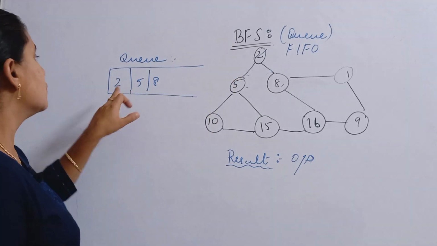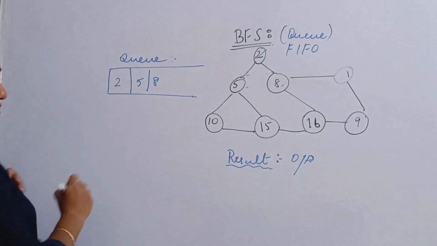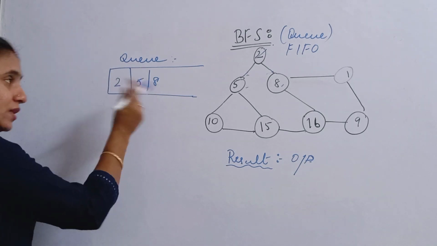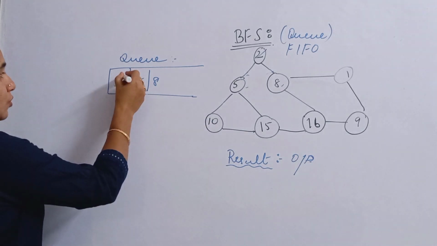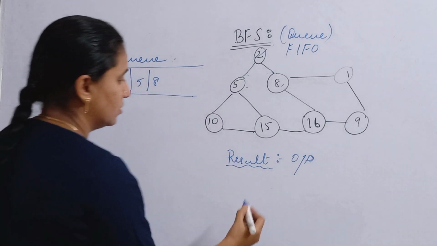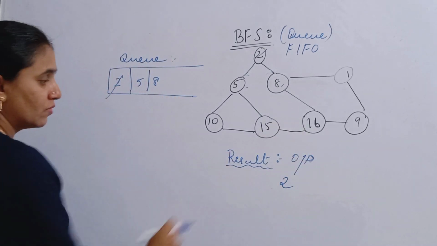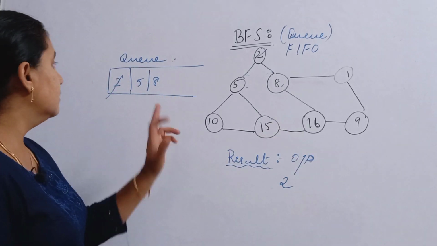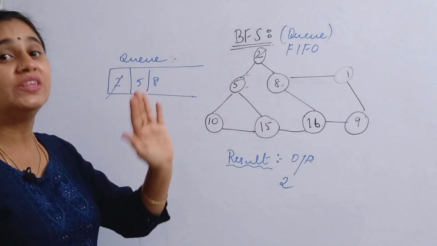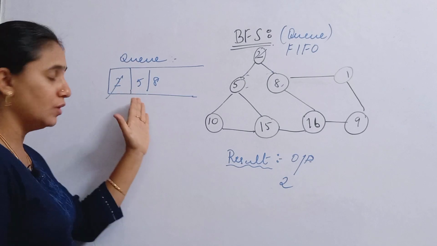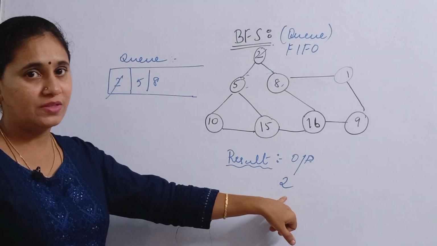Okay friends, now we can remove this element because there is no need for it, isn't it? I have added the adjacent elements of 2, so you don't need to keep it here. You delete it from the queue structure and print it here. So delete the element whose adjacent elements have been added inside the queue data structure, and write it in the output. Okay friends, are you all clear?